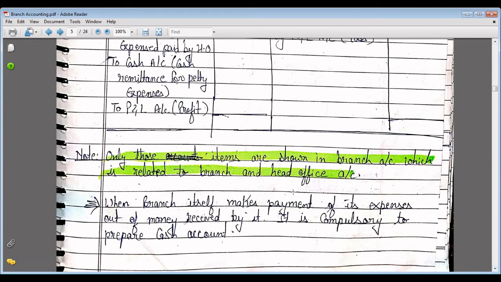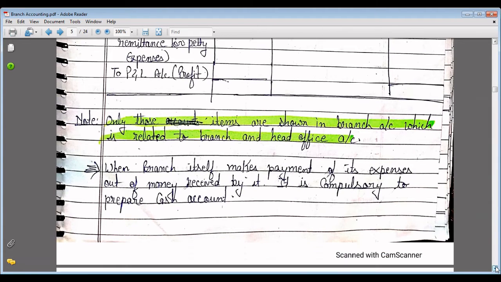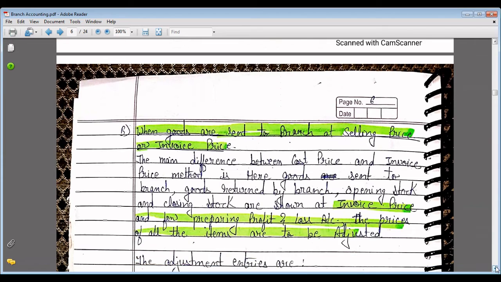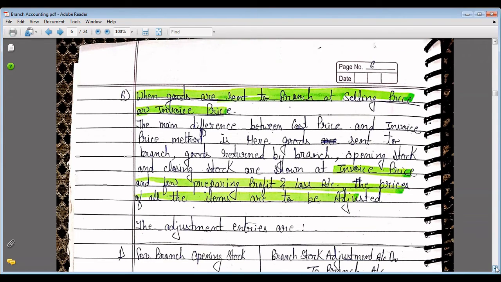Note, only those items are shown in the branch accounts which are related to the branch or head office only. When the branch itself makes payment of its expenses out of the money received by it, it is compulsory to prepare a cash account. Now, when goods are sent to the branch at selling price or invoice price.